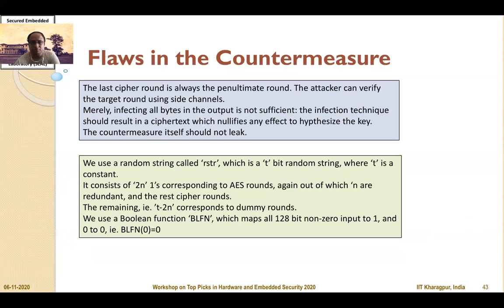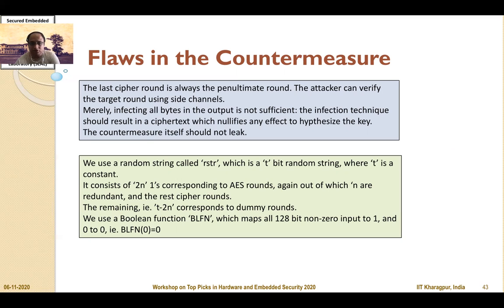Some of the flaws that we found were largely based on the fact that although we were infecting the output bytes, the infection technique itself was leaking. Therefore we needed to develop a mechanism so that the countermeasure itself is not vulnerable to this class of fault attacks. In order to do that, we developed this methodology using a random string called RSTR, which is a T-bit random string, out of which 2n bits correspond to the cipher round and the redundant round, which means T minus 2n corresponds to the dummy rounds.